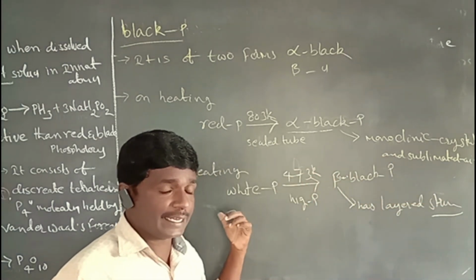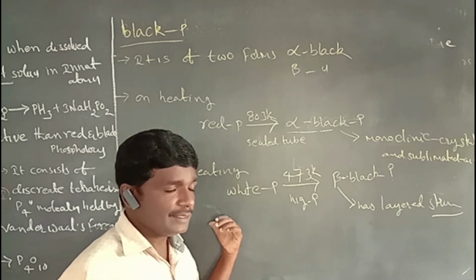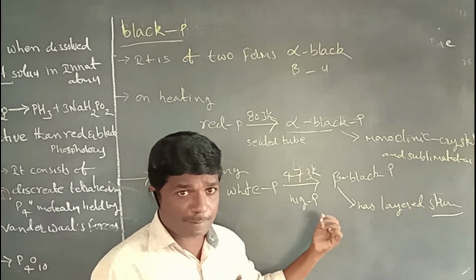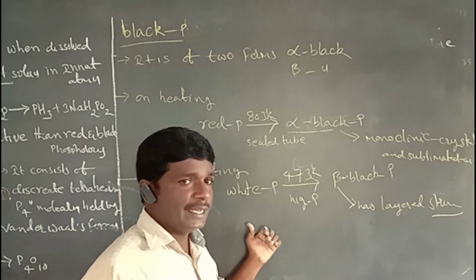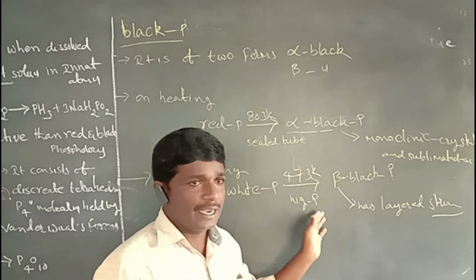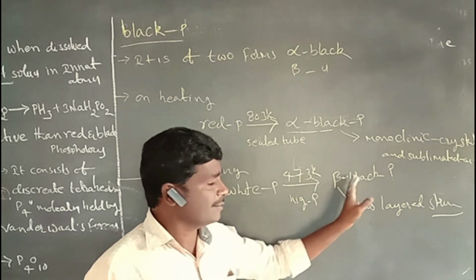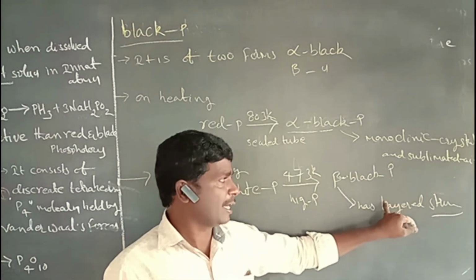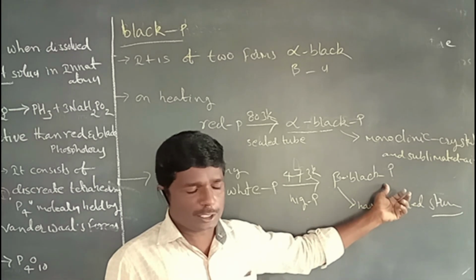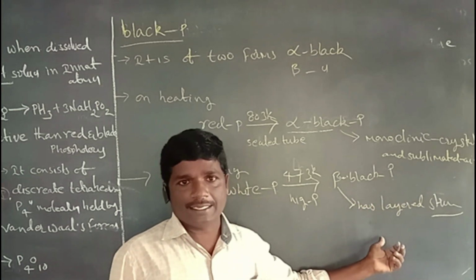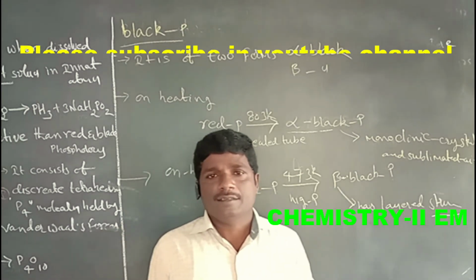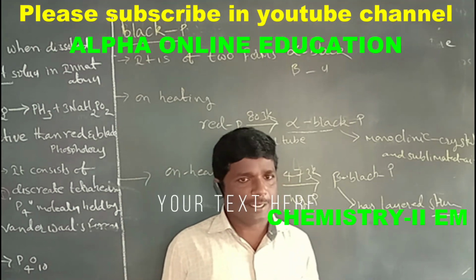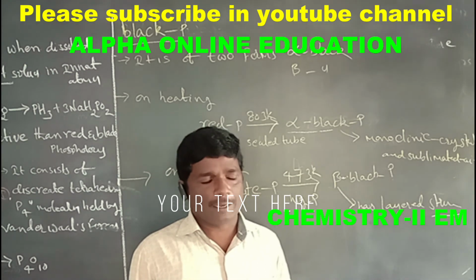The remaining second form is beta black phosphorus. Beta black phosphorus is formed by heating white phosphorus at 473 kelvins and high pressure. It has a layer structure. Those are the properties of white phosphorus, red phosphorus and black phosphorus.